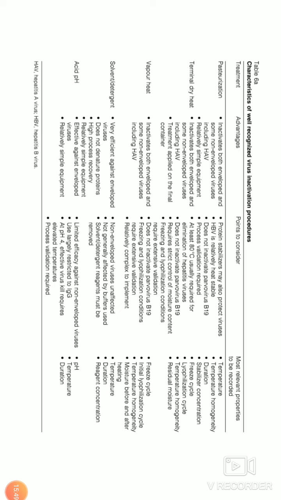And the second is terminal dry heat. This inactivates both enveloped and non-enveloped viruses. For example, if you have done a vaccine preparation and then you are packing that, you generally use lyophilization.